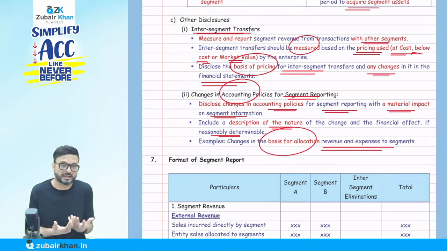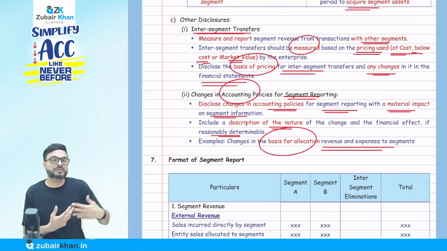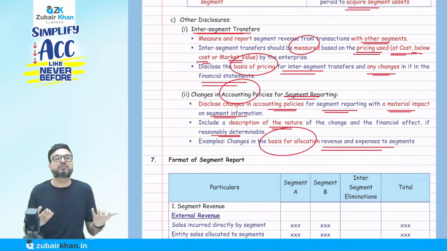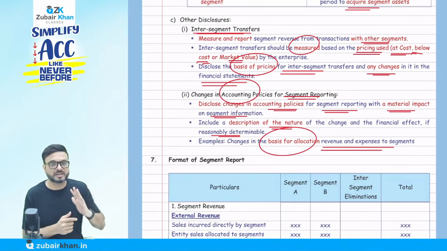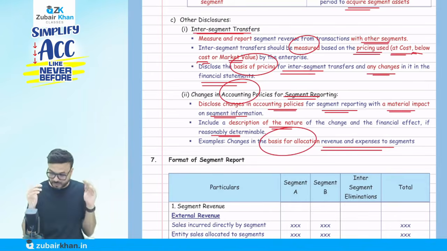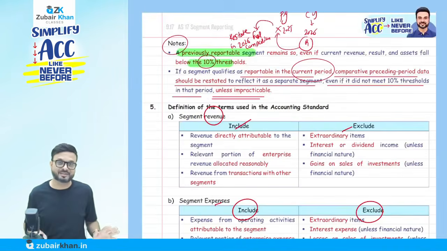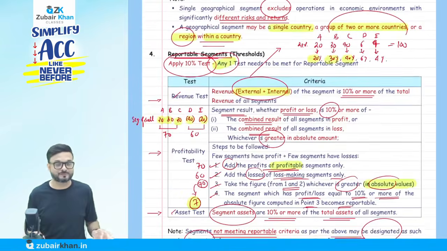Previously we decided equally, now we say no, now we decide on the basis of revenue. So we are changing the policy relating to allocation. This is what they are talking about: we have to disclose if there is a change in accounting policy relating to segment reporting. Okay, so whatever we have discussed till now, just remember these three rules, the most important.